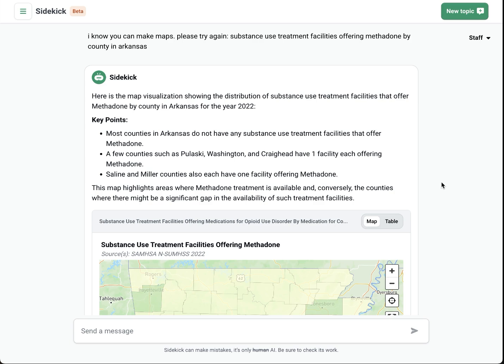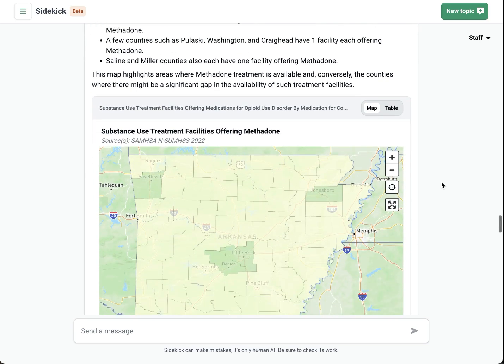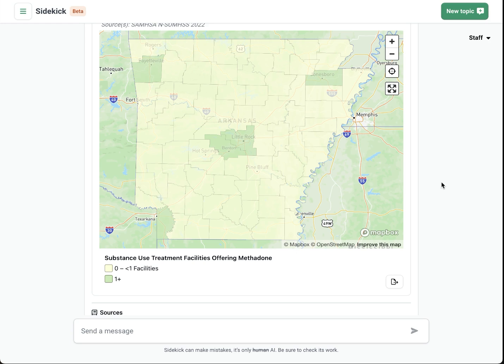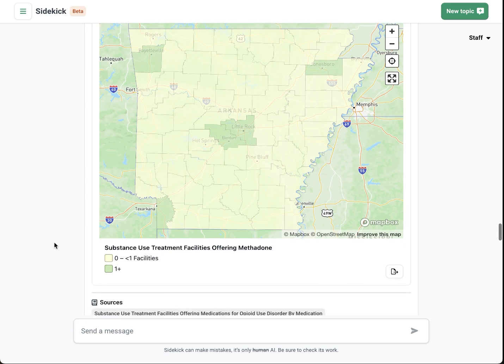Here, we see that our second attempt at making a map of substance use treatment facilities that offer methadone by county is successful. Now I can see that while Fayetteville itself doesn't have a facility that offers methadone, Washington County does. And given it's the only county in the surrounding area that has that option, treatment need may outpace the facility's capacity. Let's see if I can assess whether the surrounding area may have a high degree of need for treatment, using some of the outcome data that I looked at above.